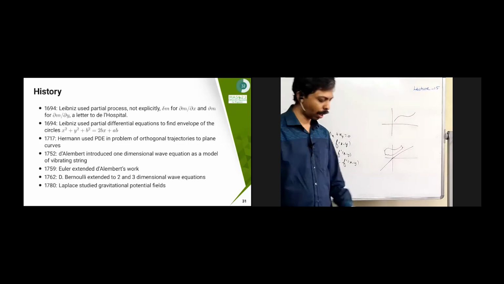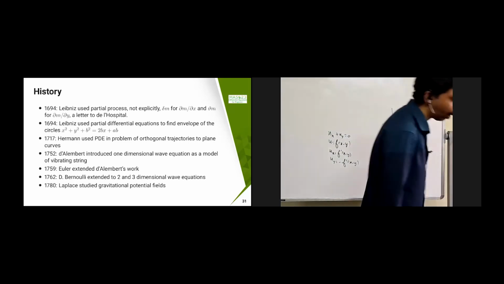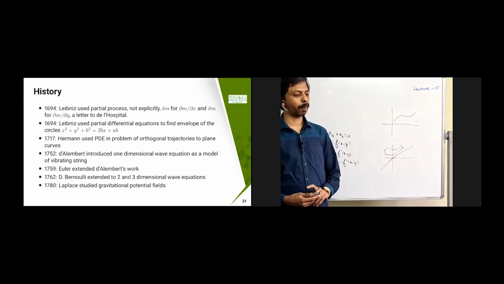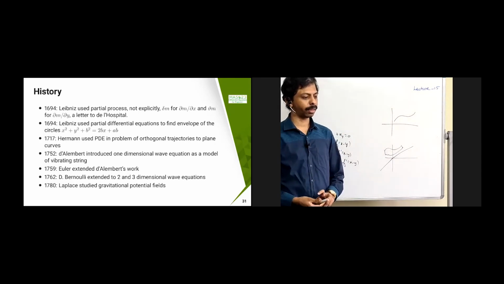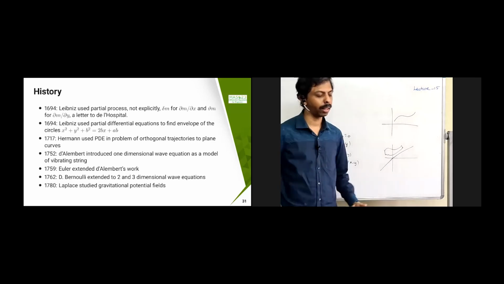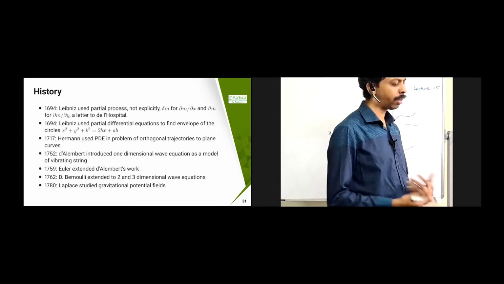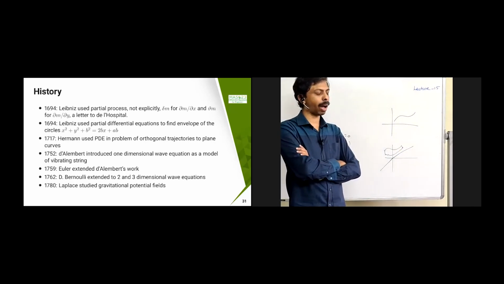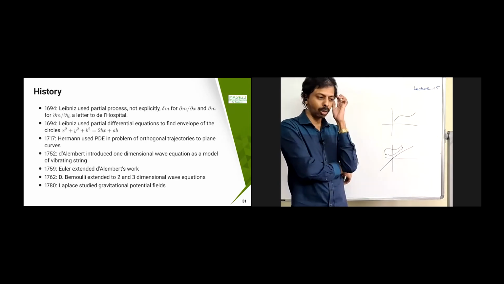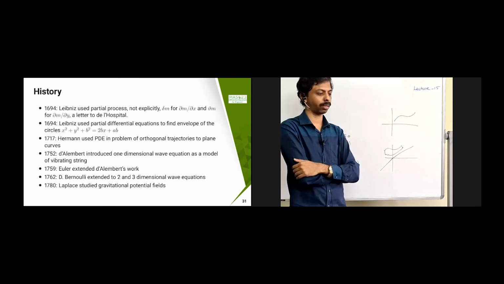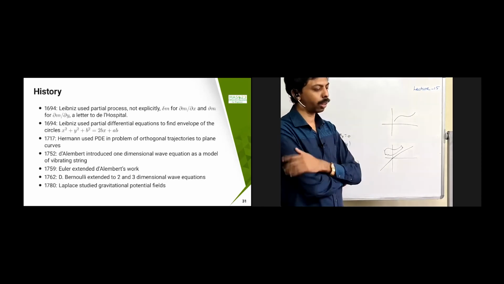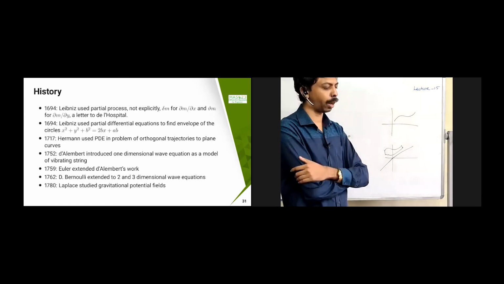Now we are going to see some history of this partial derivative, how it came into the picture, etc. This was first used in 1694 by Liouville. He didn't say it is a partial derivative, but while developing some kind of mass relations, he considered that the mass changes with respect to one variable, and then it changes with respect to another variable. So he used this concept called partial process, which is not explicitly dou m by dou x, but he used del m.